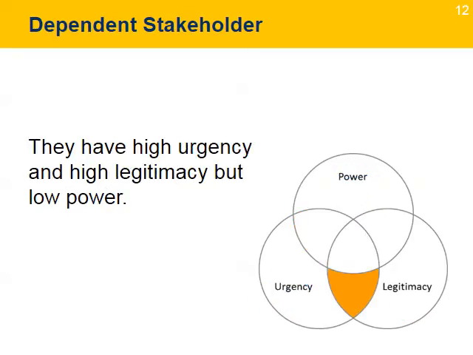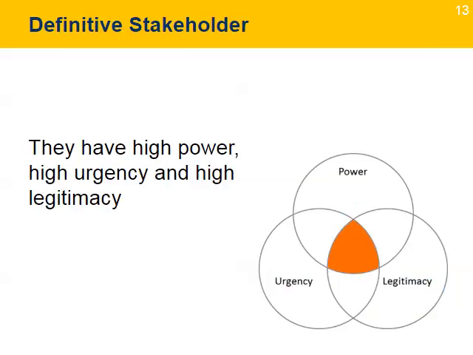The dependent stakeholder. These are stakeholders of the expectant type with high urgency and high legitimacy, but low power. Since these stakeholders have low power, the project leader doesn't need to manage their relationships too closely, but they are important for the support they can provide to the project. The project leader should try to involve them in their areas of interest and keep them informed on a periodic basis.